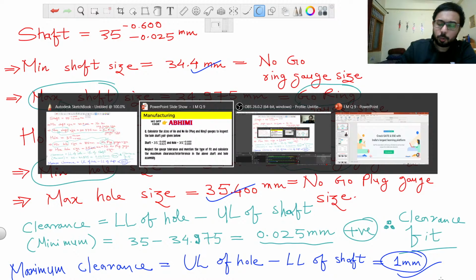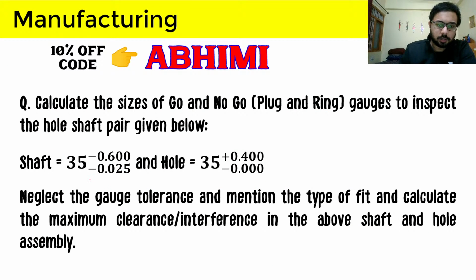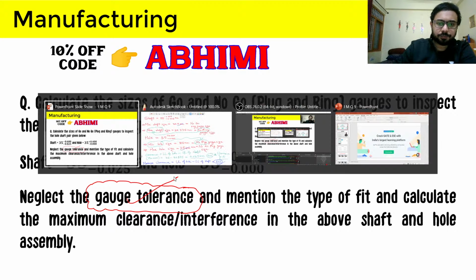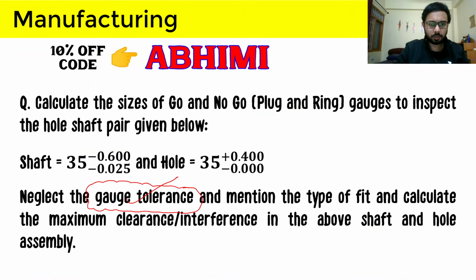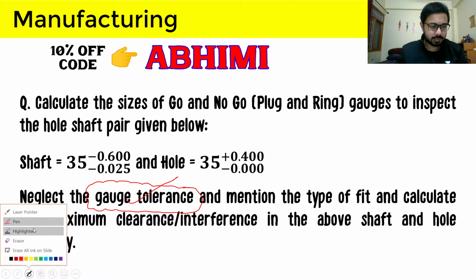So I think this question is very good for you to solve, and therefore we will now discuss one more thing that I mentioned before solving this question: calculating the gauge sizes after considering gauge tolerance. If we don't neglect the gauge tolerance, then what will be the gauge sizes? Let's see that.